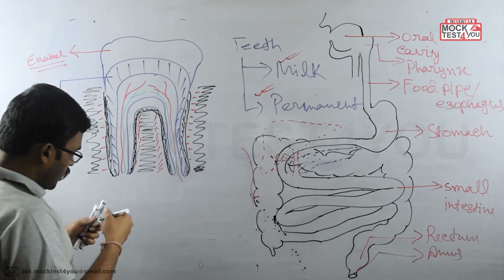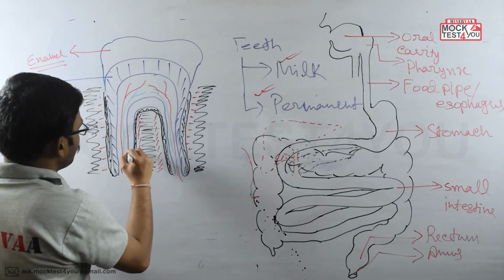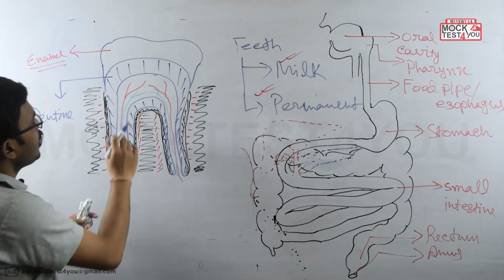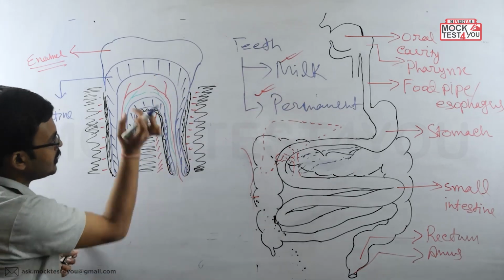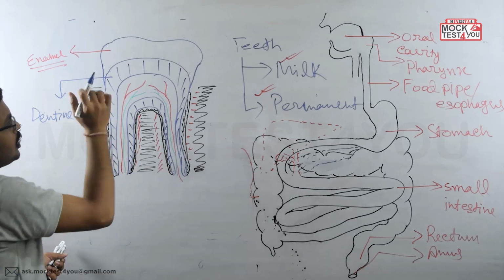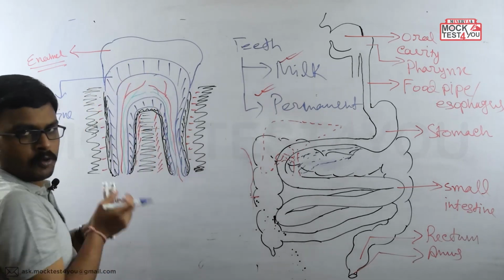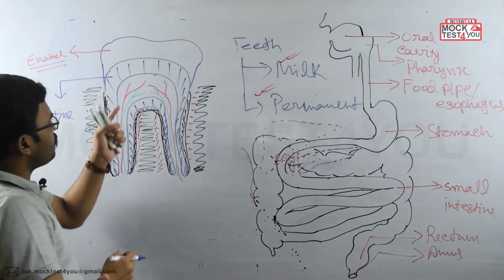Here also, towards the inner side, we can see the dentine is present. This is also dentine. But in between we get a cavity region in which the soft tissue, meaning the connective tissue along with the blood supply and the nerve supply, is present.